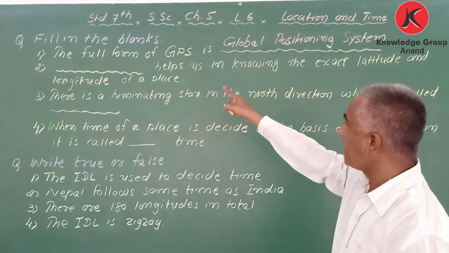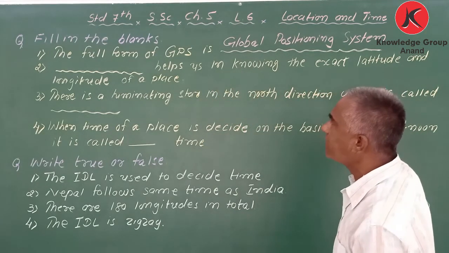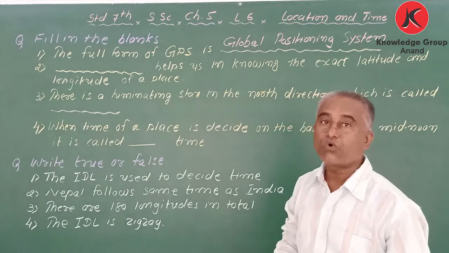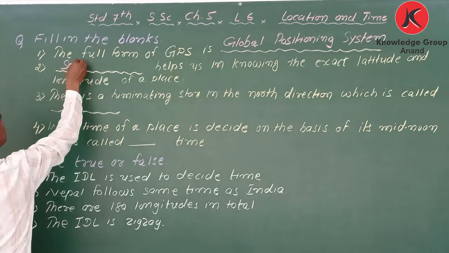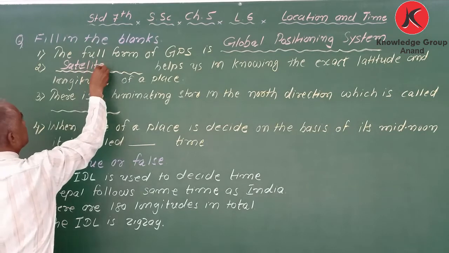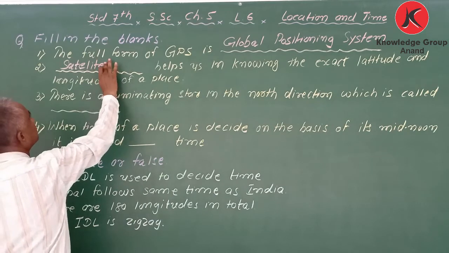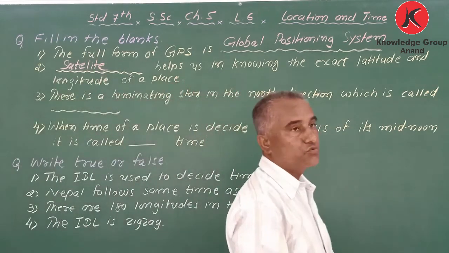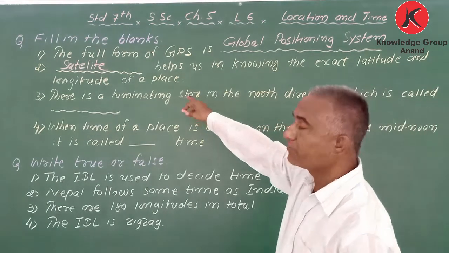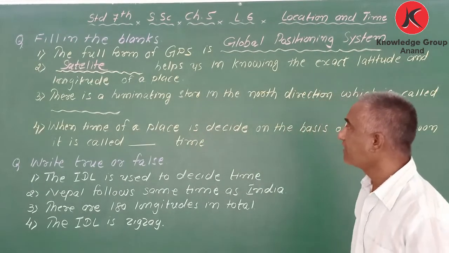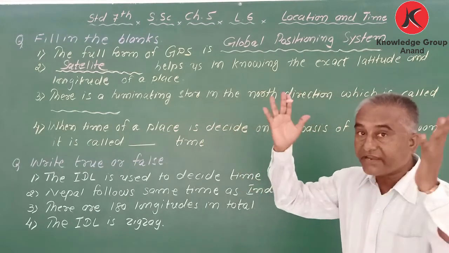Next, blank helps us in knowing the exact latitude and longitude of a place. What? Satellite. Satellite helps us to know the exact latitude and longitude of a place. Got it?